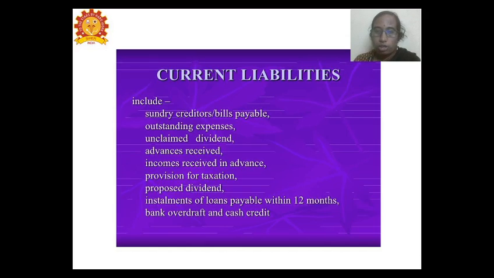Installments of the loan that are repayable within a period of 12 months. And then bank overdraft, which is the facility given to businesses that have a current account. And then cash credit is also a current liability.